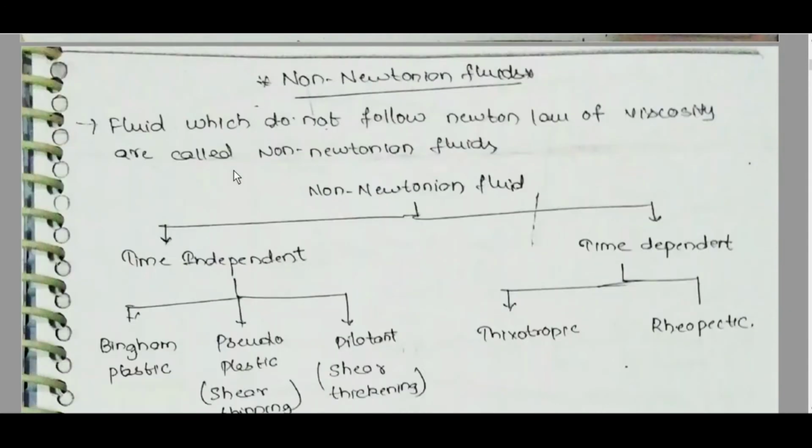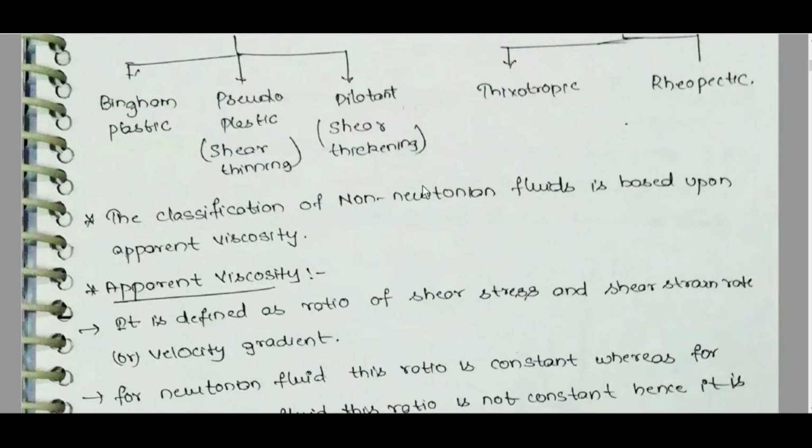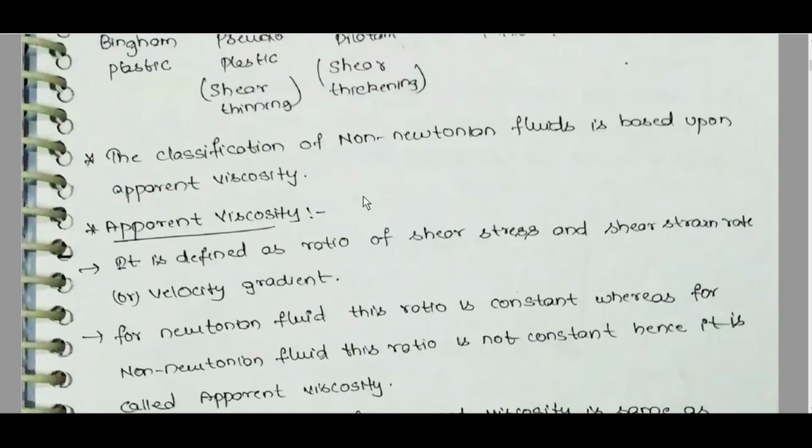Non-Newtonian fluids. Fluids which do not follow Newton's law of viscosity are called non-Newtonian fluids. Non-Newtonian fluids are time-independent or time-dependent. Time-independent: Bingham plastic, pseudoplastic, dilatant. Pseudoplastic is also called shear thinning. Dilatant is also called shear thickening. Time-dependent: thixotropic, rheopectic. The classification of non-Newtonian fluids is based on apparent viscosity.